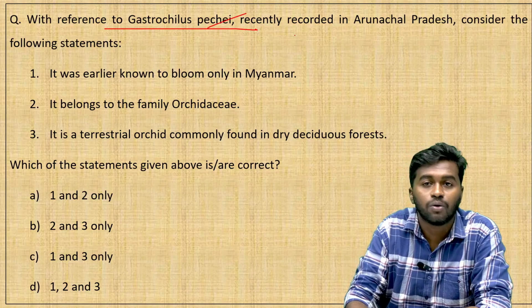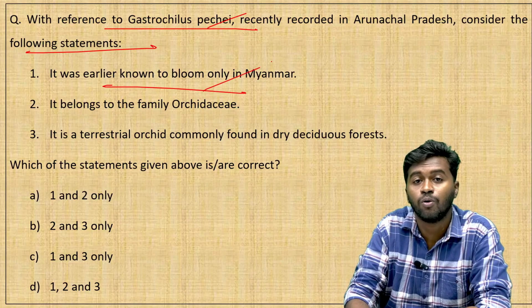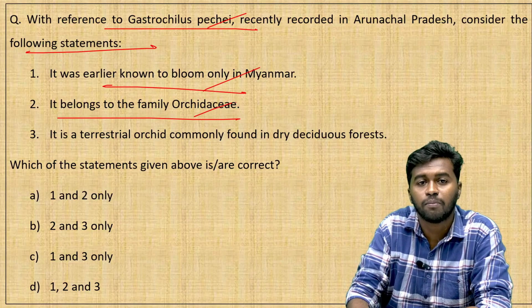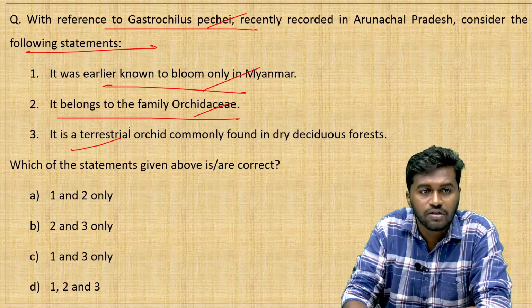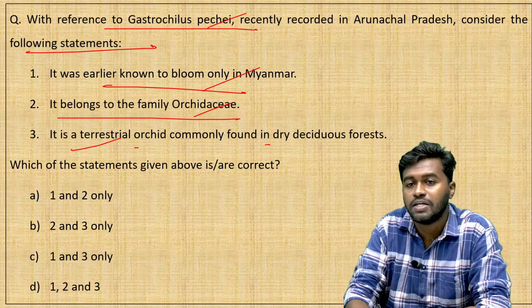And coming to the next question, with reference to the Gastrochilus pechei, recently recorded in Arunachal Pradesh. Consider the following statements. Statement 1, it was earlier known to bloom only in Myanmar. And statement 2, it belongs to the family Orchidaceae. And statement 3, it is a terrestrial orchid commonly found in dry deciduous forest.